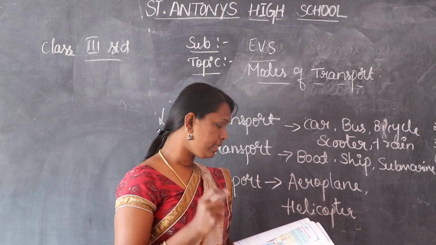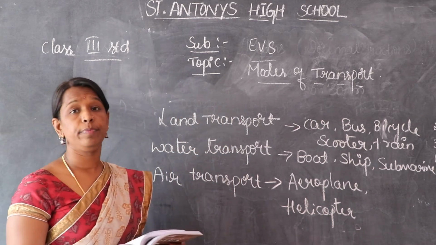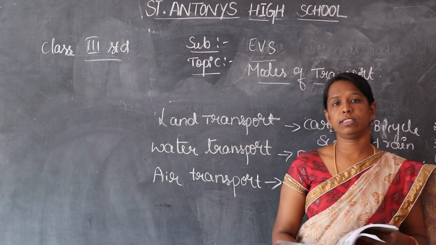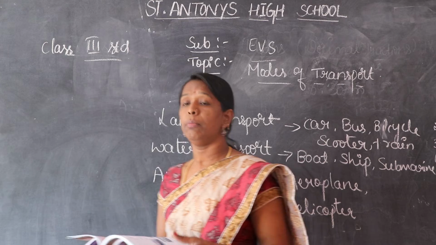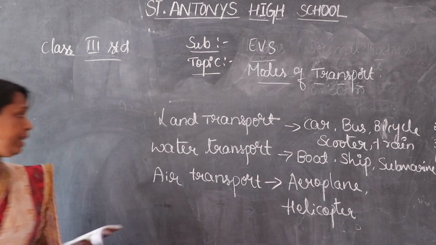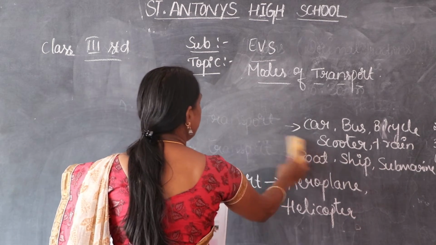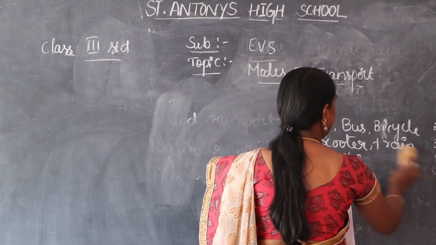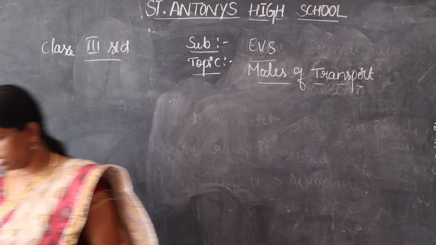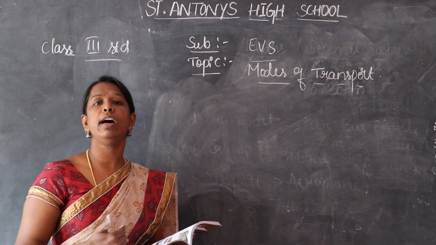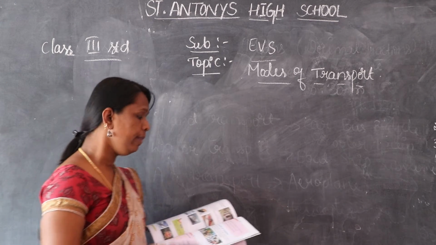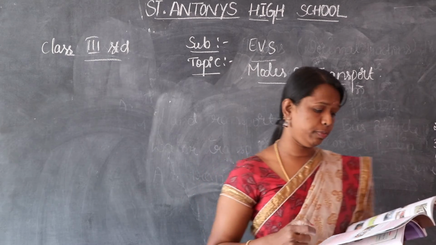So usually we see a number of vehicles while we are moving in the villages or other places, and some means of transportation using animals. These are land transport, water transport and air transportation. In the earlier days, after the invention of the wheel, who invented the wheel? The early man invented the wheel, and then he used animals, which is also a means of transportation. Animals as a means of transport, okay.